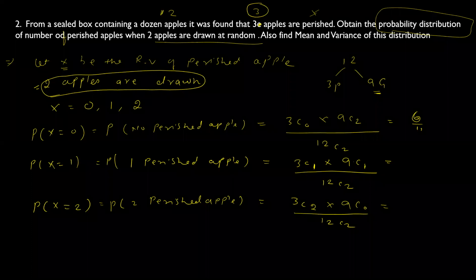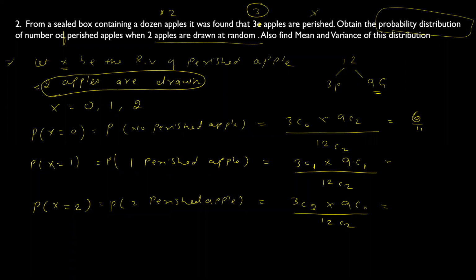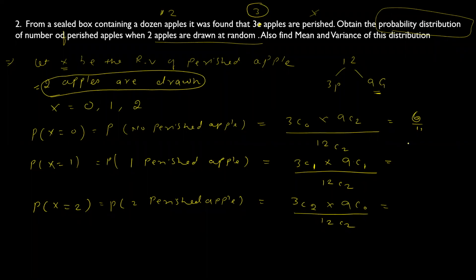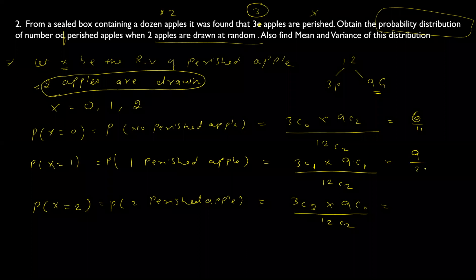3C1 into 9C1 divided by 12C1. Okay. This is coming around 9/22. So this is coming around 9/22. What about this?